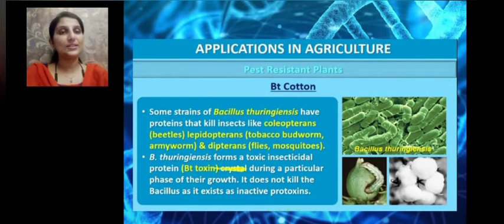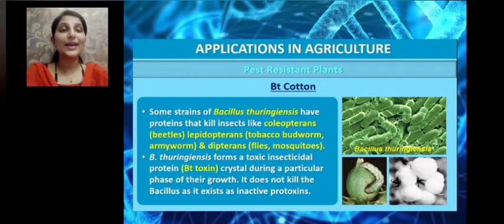Bacillus thuringiensis forms a toxic insecticidal protein called Bt toxin, as a crystal, during a particular phase of its growth. As I told, it produces a protein, and that protein is a crystallized protein, and it is toxic. That's why it is able to kill those above-said organisms.